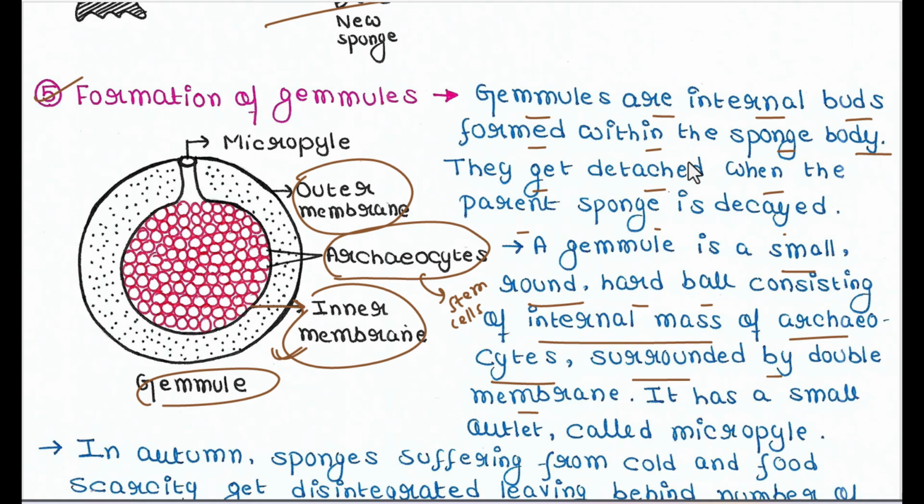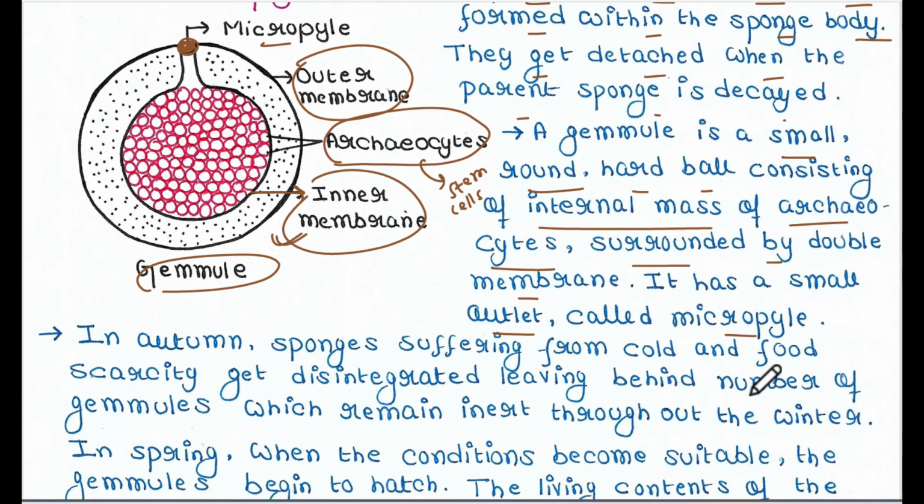And it has a small outlet. This gemmule has a small outlet. You can see here. This is called the micropyle. Okay. Now what happens basically in autumn? Sponges suffer from cold and food scarcity, and they get disintegrated, leaving behind a number of gemmules which remain inert throughout the winter. So these gemmules are just like bacterial or fungal spores.